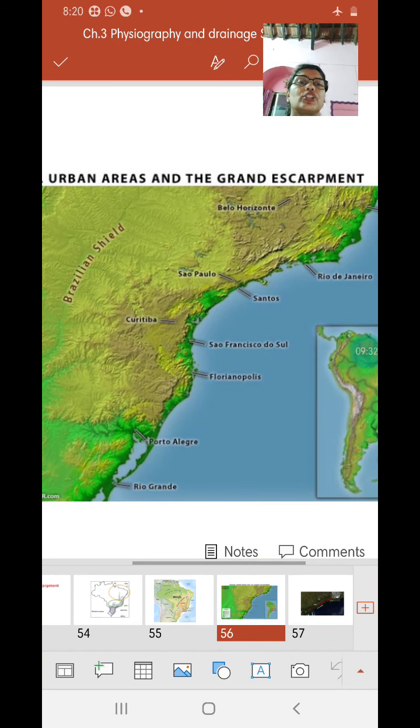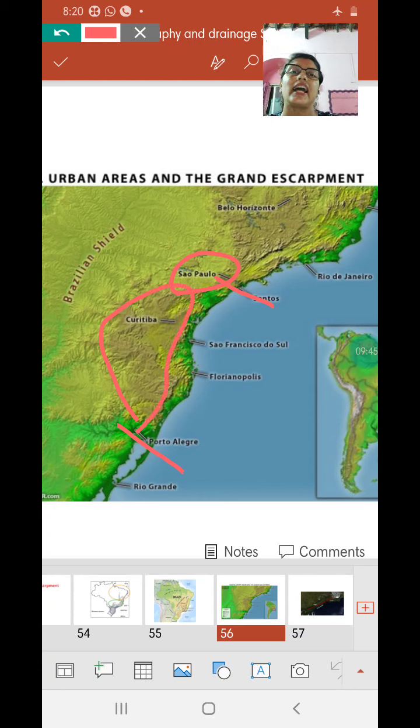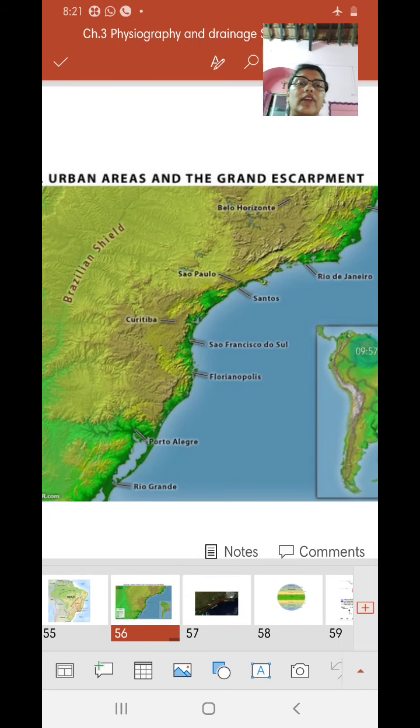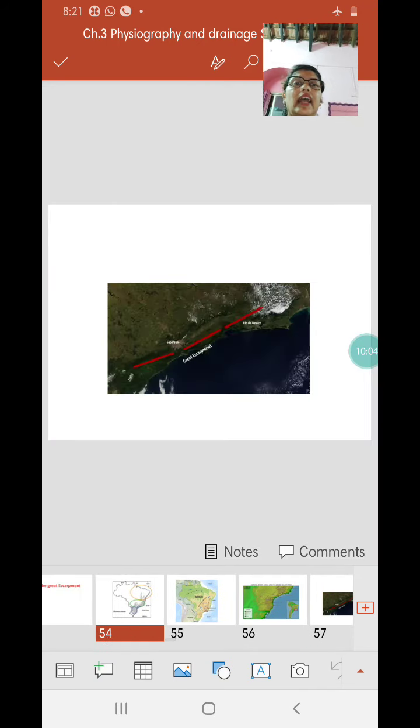They stretch from the provinces of, here you can see, Sao Paulo, to Porto Alegre, right up till here. So the major height of these highlands is situated between Sao Paulo and Porto Alegre, and they do influence the climate, and therefore they are an important physiographic division of Brazil. This is an aerial view of the Great Escarpments.